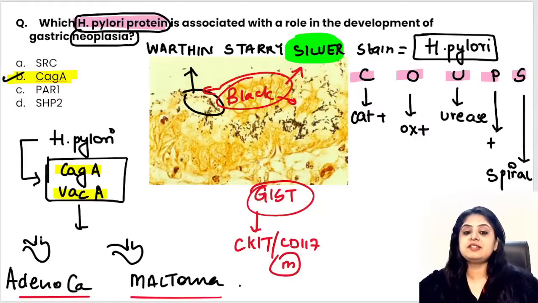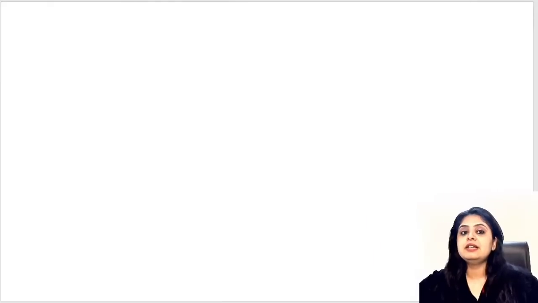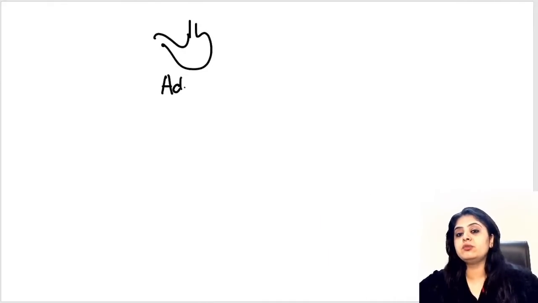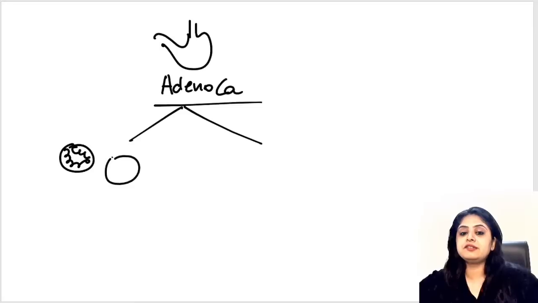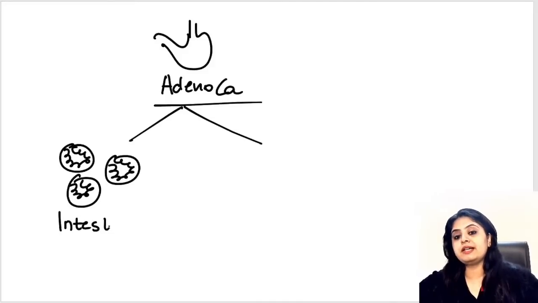Look, when I say stomach cancer, like over here I said stomach cancer, right? There are two varieties of adenocarcinoma stomach that you need to understand. This is what you study in surgery also. There are two types of stomach cancer. One is where you will see proper glands, and that is known as intestinal type of stomach cancer.